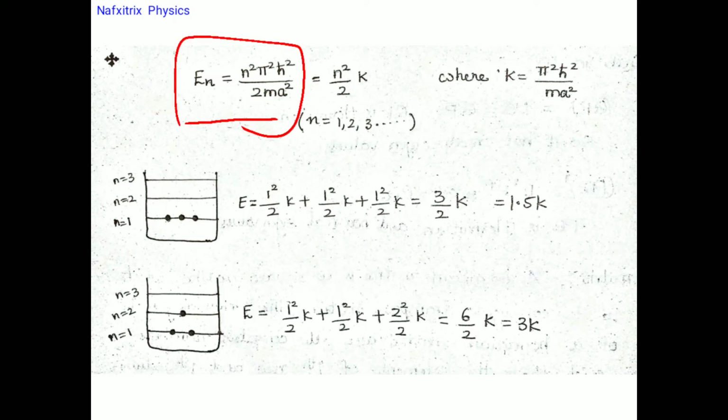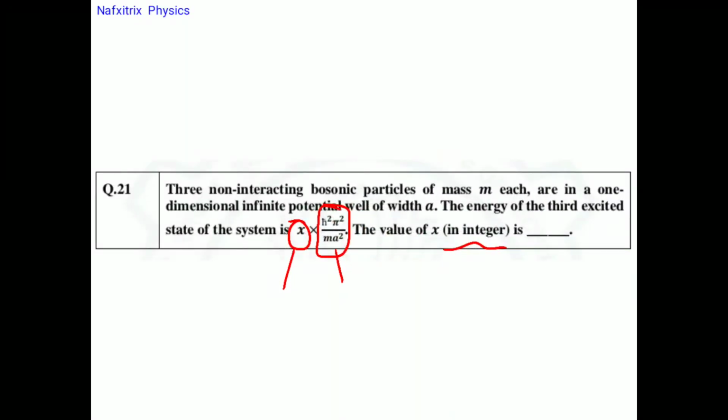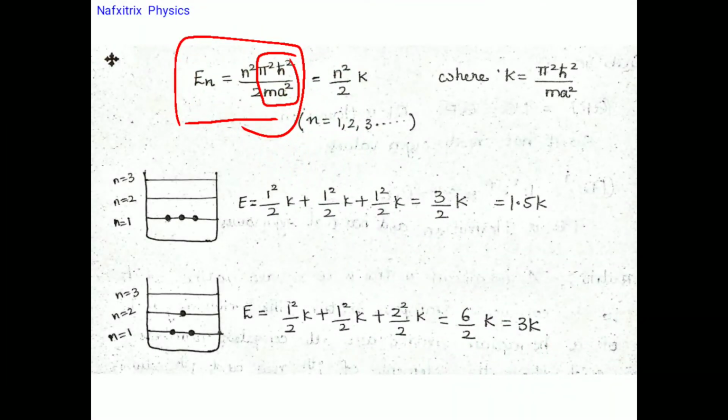In the question they have already given pi squared h cut squared by m A squared into x. So this entire thing we are taking to be k, and other than it, it is nothing but n squared by 2.